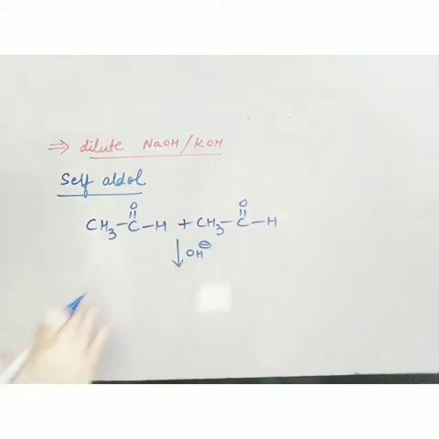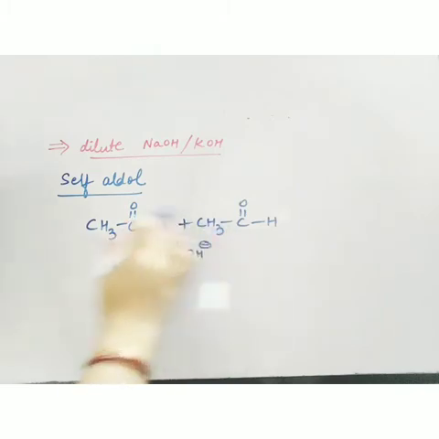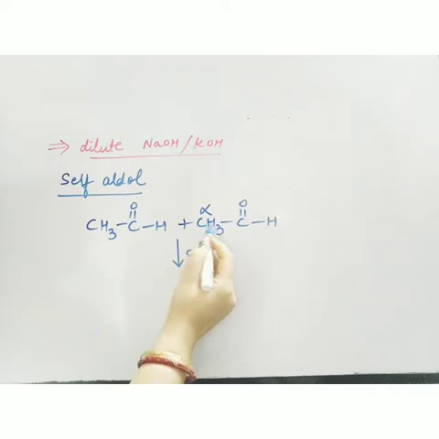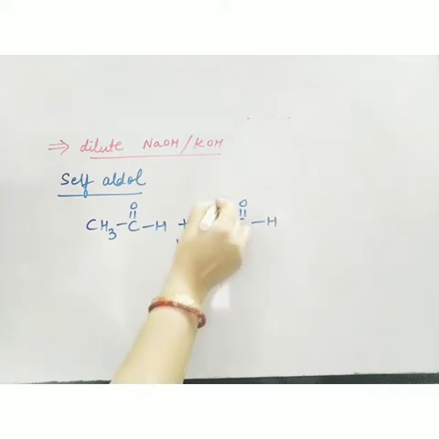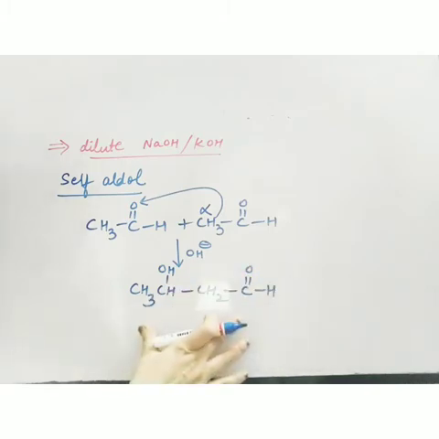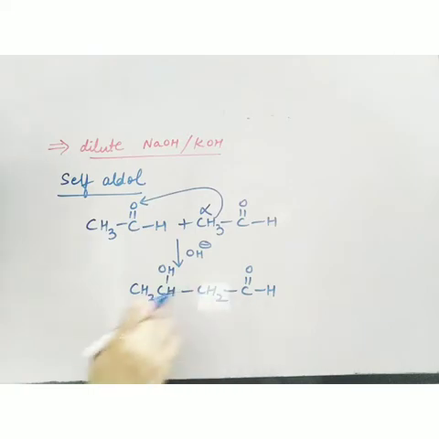Now what happens? The 2 molecules will combine together. Now this is alpha carbon. It is having 3 hydrogen atoms. So one of the hydrogen atoms will move to this oxygen. So I will get this product. CH3 will remain as it is. CH, now it will become OH. It will become CH2, C double bond O, H. Okay, now this product is having aldehyde plus alcohol, both the groups. That's why this product is known as aldol.